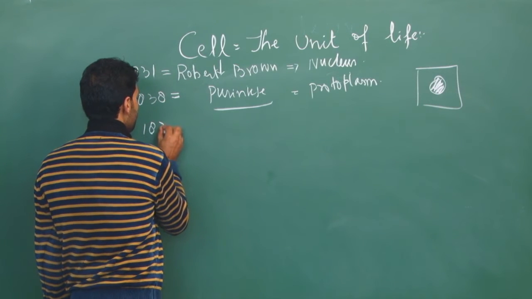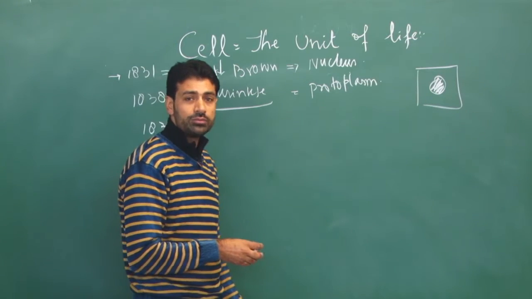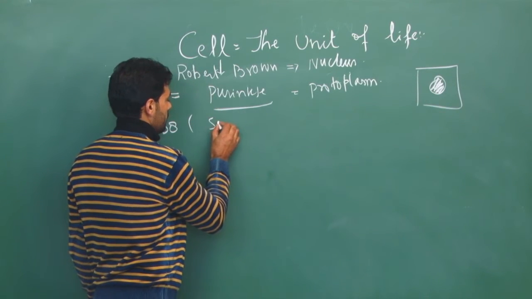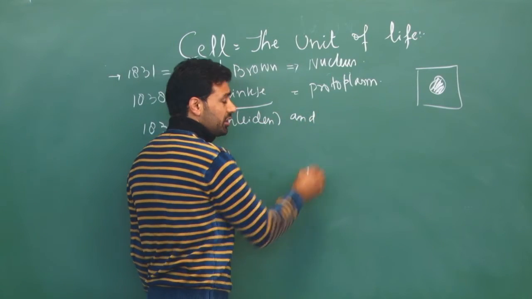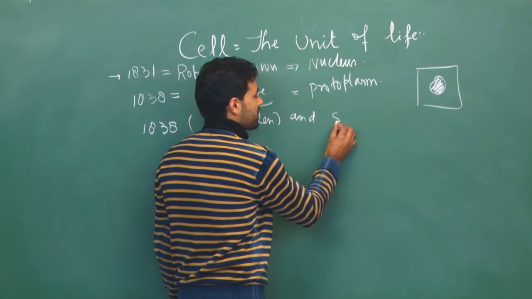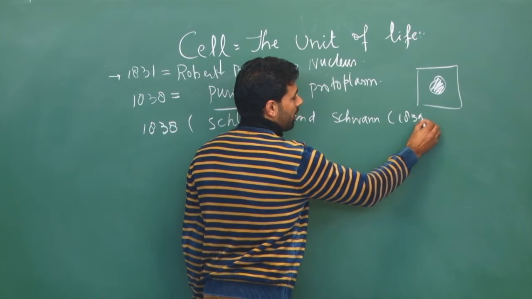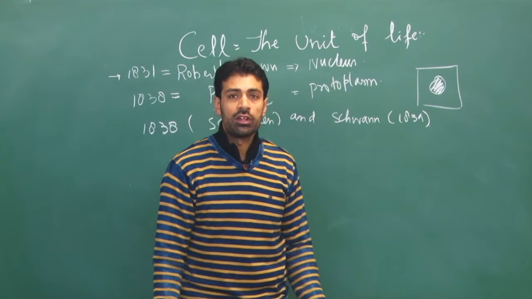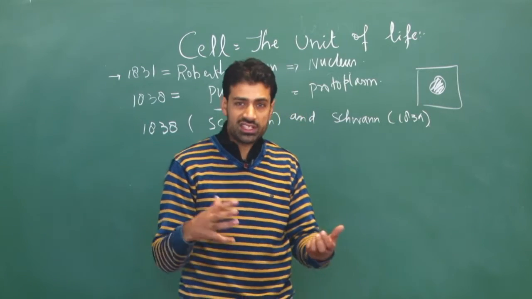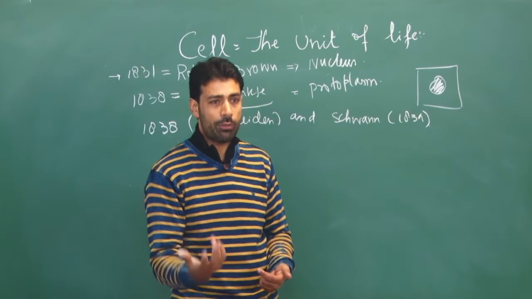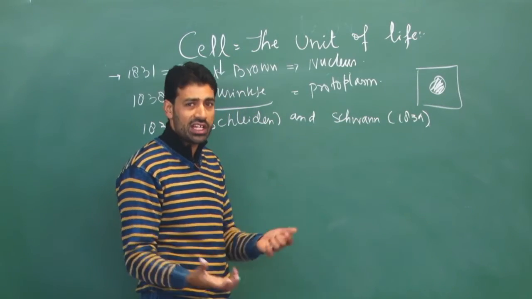Then in 1838, a scientist by the name of Schleiden and one more scientist by the name of Schwann, in 1839, accumulated the whole information about cells that was given by Robert Hooke, Robert Brown, A.V. Leeuwenhoek, Purkinje and other scientists.